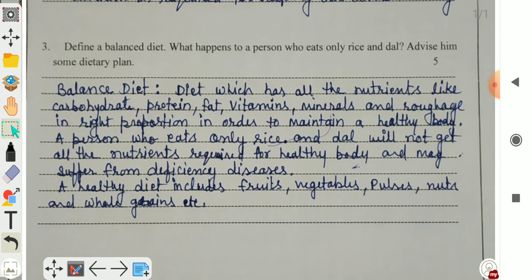Next question, define a balanced diet. What happens to a person who eats only rice and dal? Advise him some dietary plan.